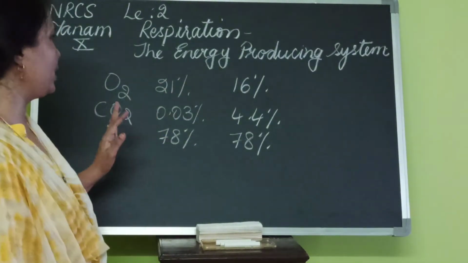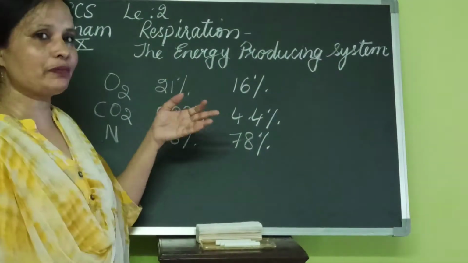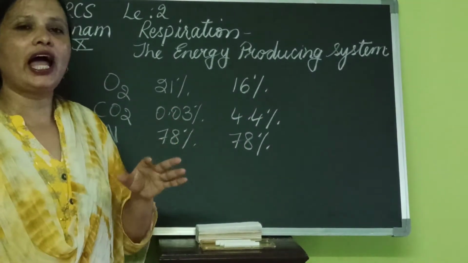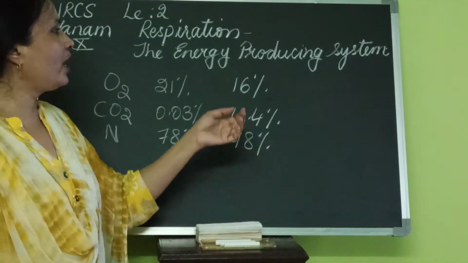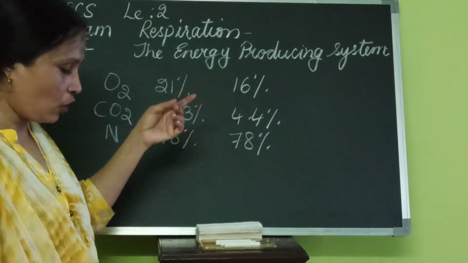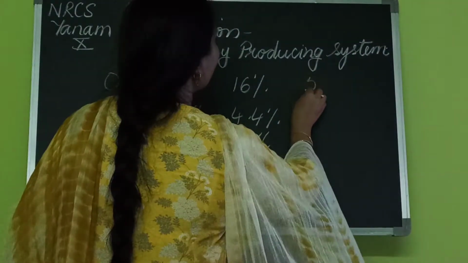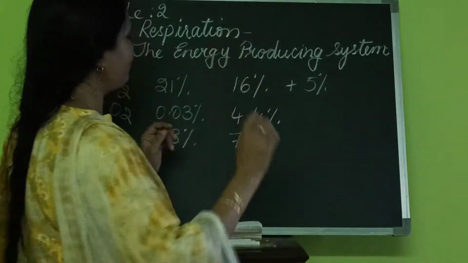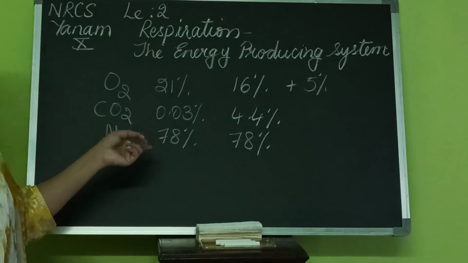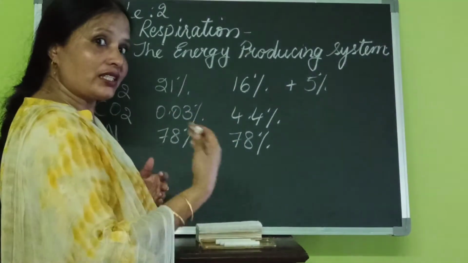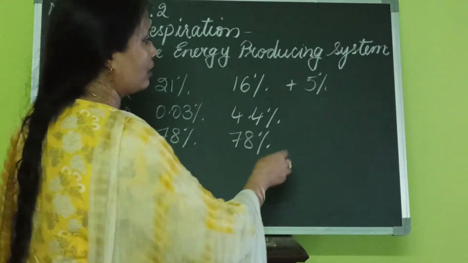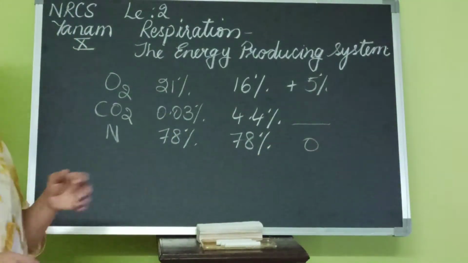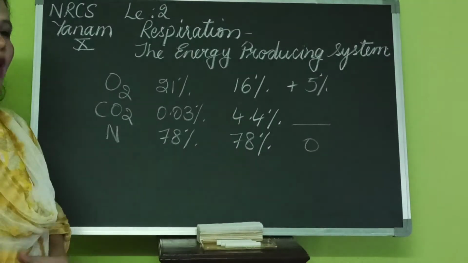Now let me explain to you. Oxygen is 21% in the inhaled air, but it is exhaled at 16%. That means how much are we using? We are using 5%. We have used 5% of it. And then how much extra are we sending out for the other gases? You can do the calculation. For nitrogen, there is no change. So by seeing this, you will understand.